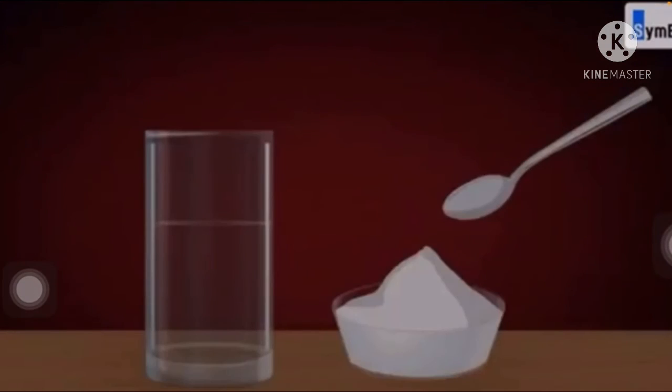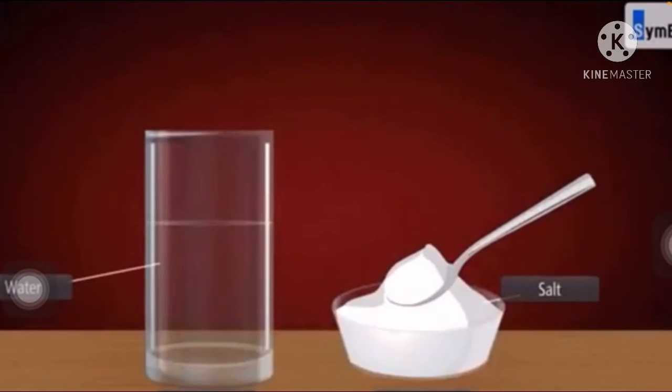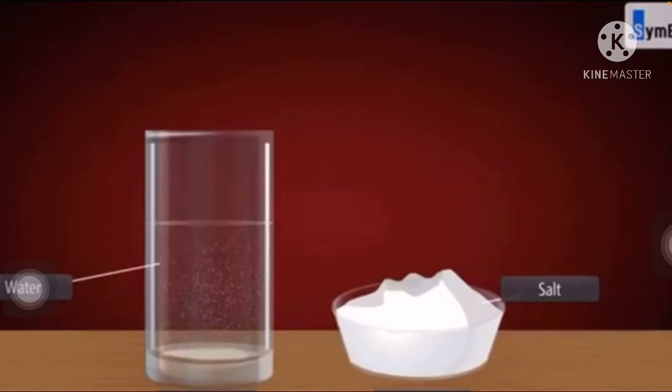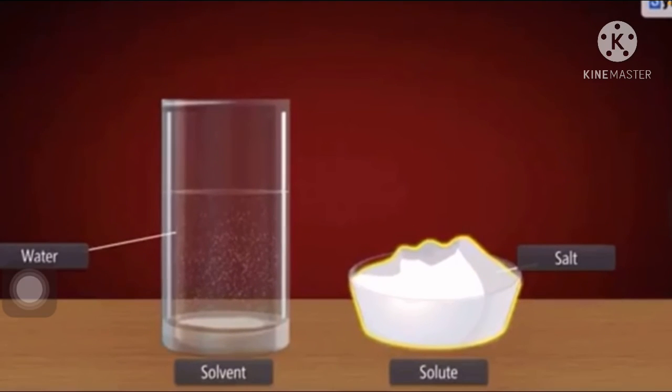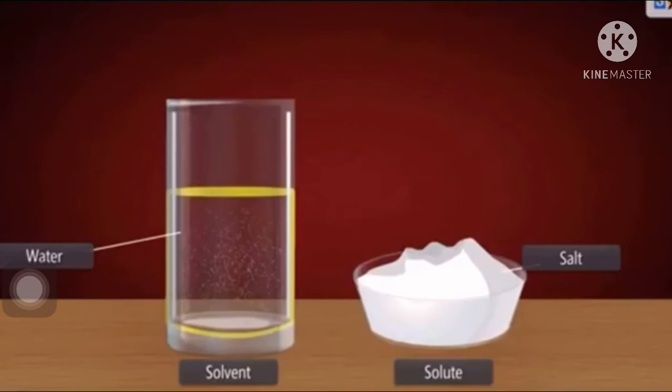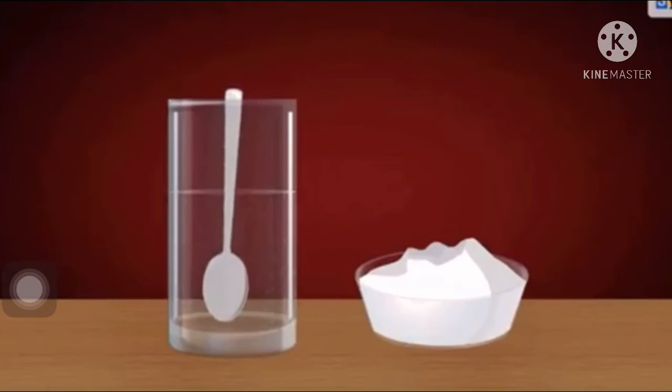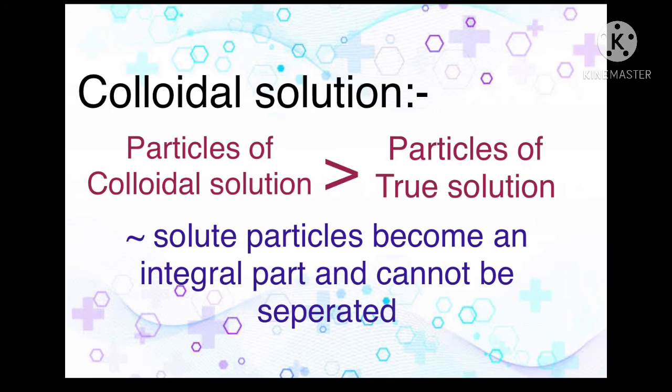For example, when we dissolve salt, that is a solute, in water, that is a solvent, there is a formation of a salt solution. In this, the salt is completely mixed in the water. Also the size of the solute particles is so small that we can perceive it as a single component. Now the next one is colloidal solution. In a colloidal solution the particle size is greater than that of a true solution.